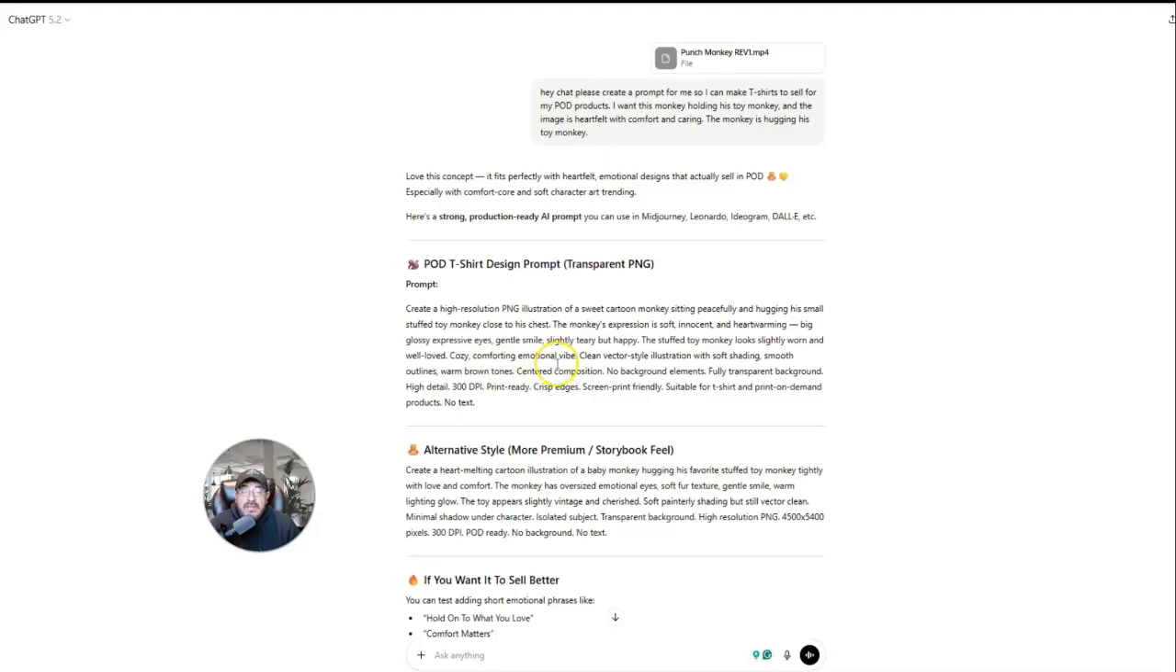Cozy, comforting, emotional vibe. Clean vector style illustration with soft shading, smooth outlines, warm brown tones, centered composition, no background elements, fully transparent background, high detail, 300 dpi, print ready, crisp edges, screen print friendly, suitable for t-shirt and print on demand products, no text.